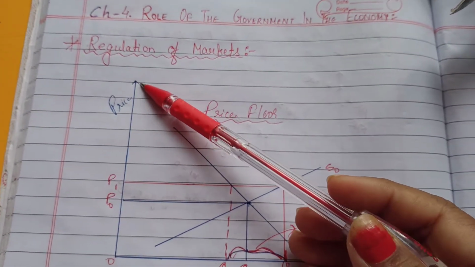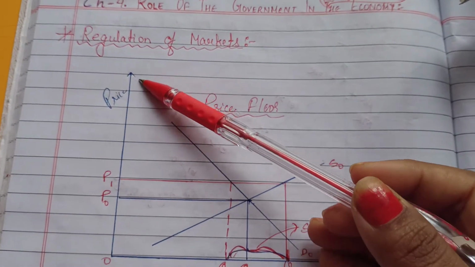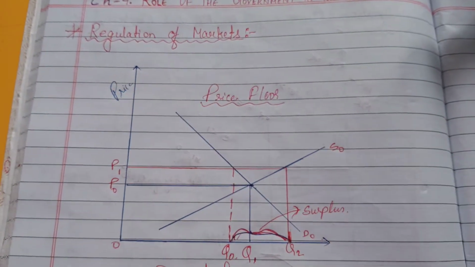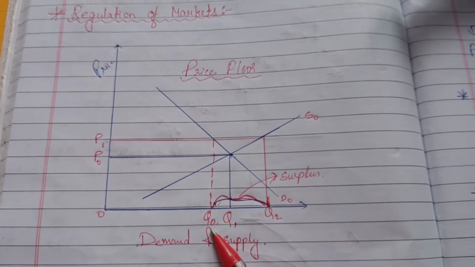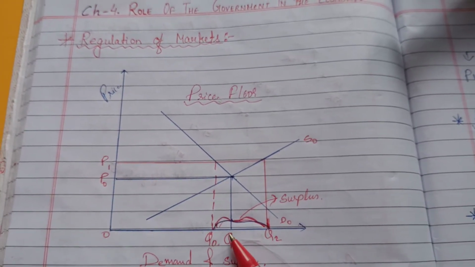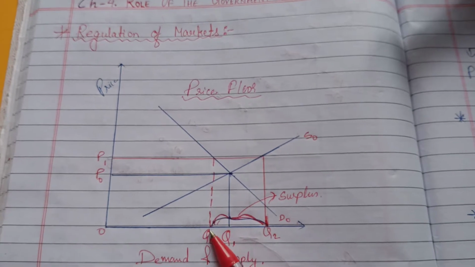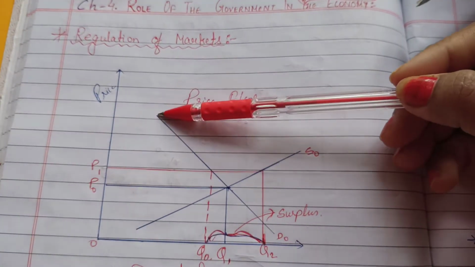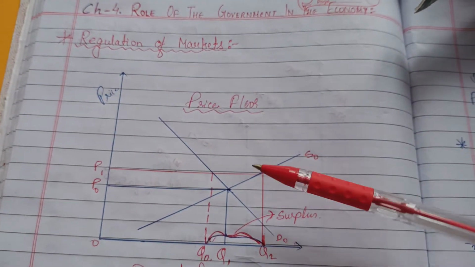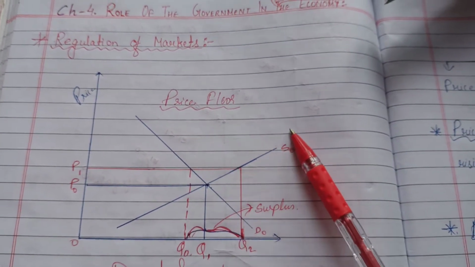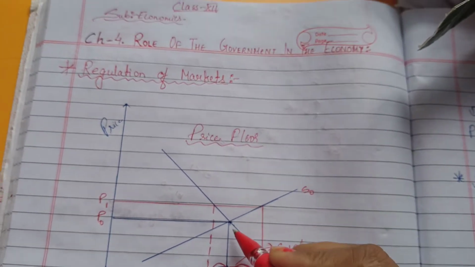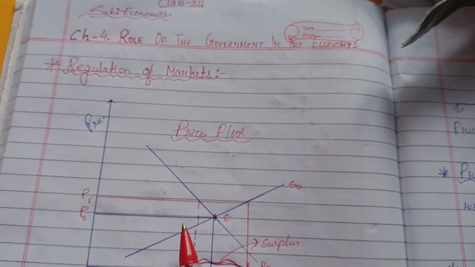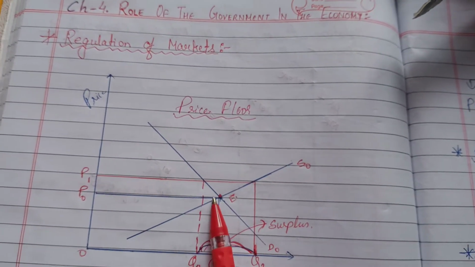So, as we know, the law of demand and law of supply, this vertical line is for the price, and this horizontal line is for the quantity demanded and the quantity supplied. So this downward sloping, we know that it is a demand curve, and this upward rising is a supply curve, and this point is equilibrium, where equilibrium price, okay, where demand and supply intersect each other.